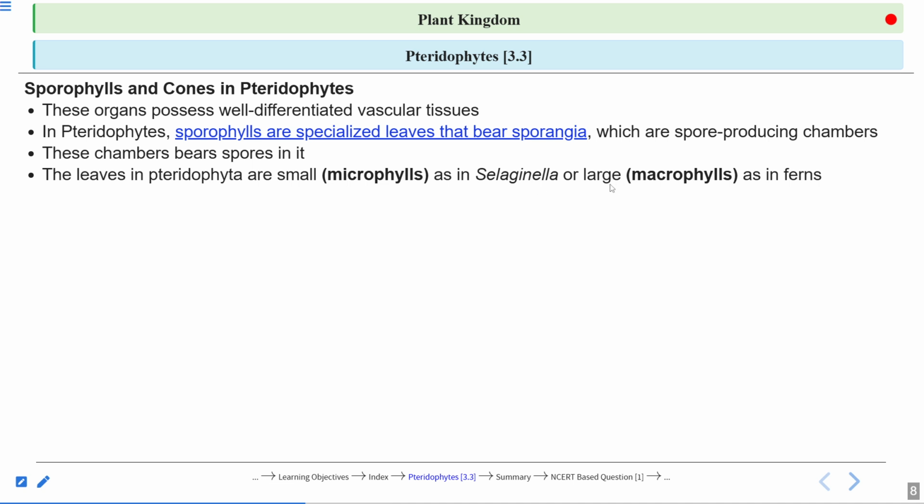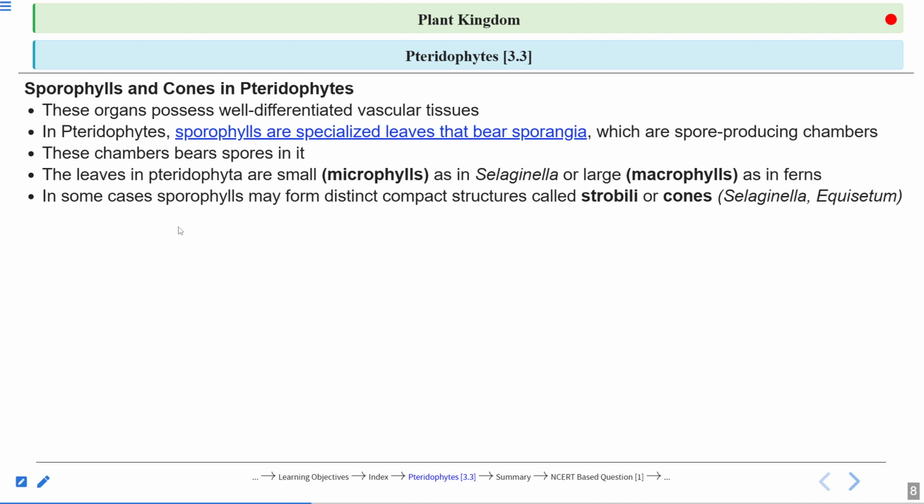Coming to the next type of leaf, macrophylls. Phylls, leaf, and macro means large leaves. So large leaves you see in the case of ferns, but small leaves in the case of Selaginella, right? Microphylls in Selaginella, macrophylls in ferns.